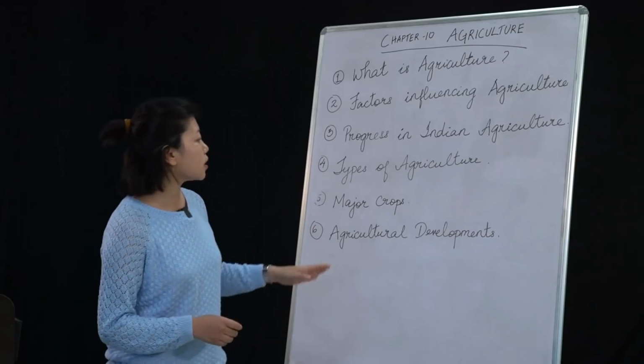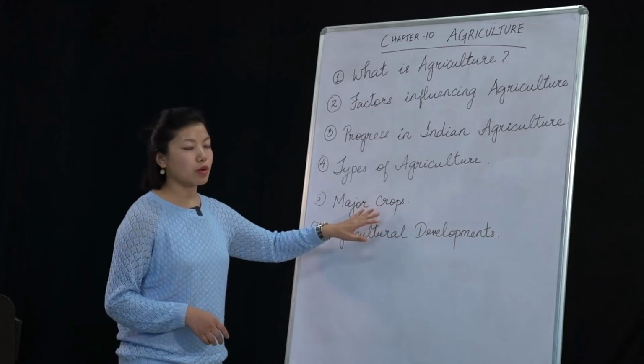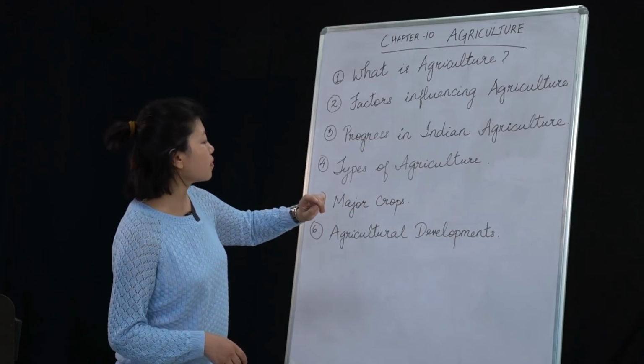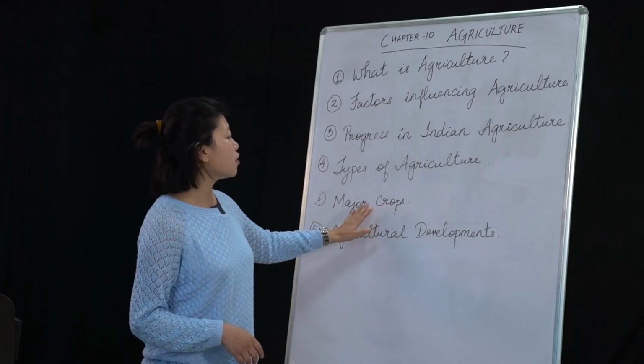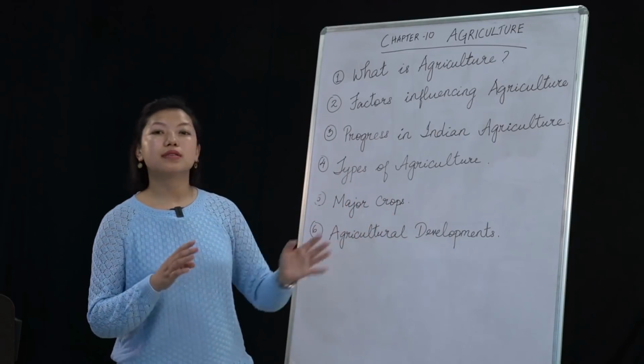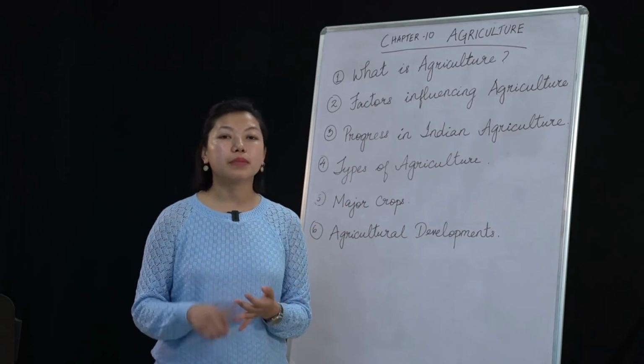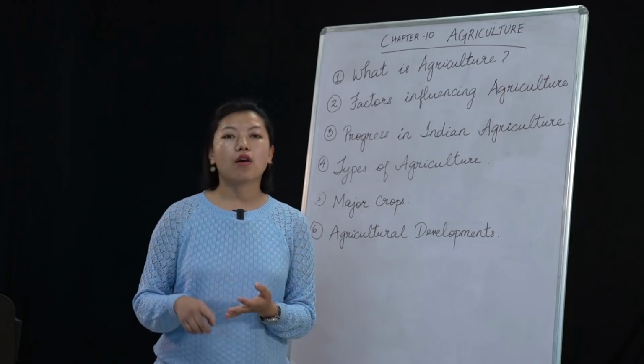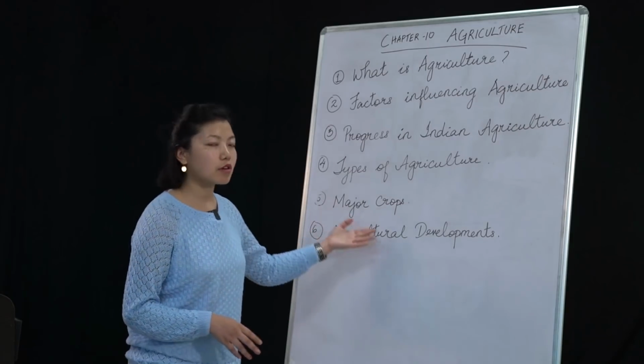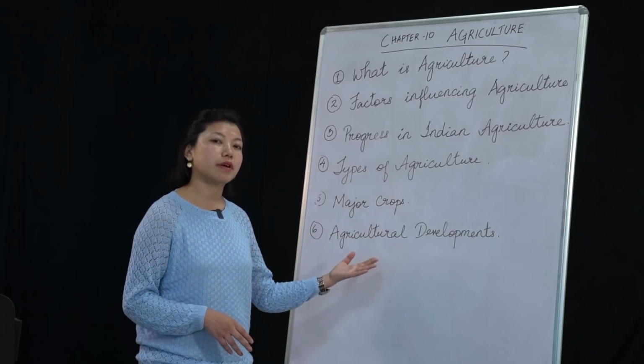Okay, now coming back to these major crops once more, I want to tell you that for these major crops, whether it's rice or millets or tea or cotton, it could be a fiber crop, a cash crop, or a beverage crop.